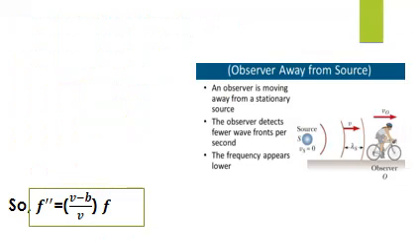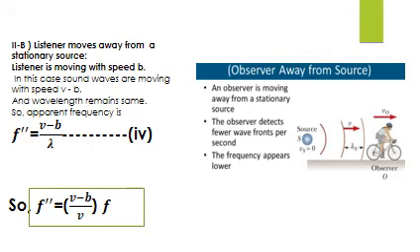If you have understood case 2a well, you can easily understand this case, in which the observer is now moving away from the source. This is a sounding source with its own velocity 0 because it is stationary.